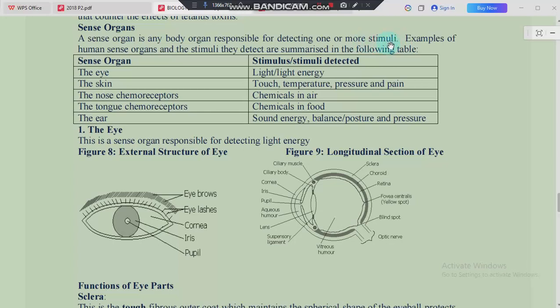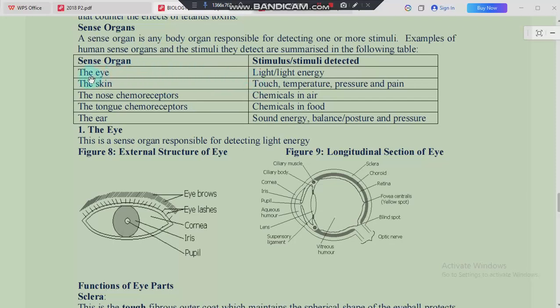A stimulus, remember we said, is anything or a change in the environment that causes the organism to react. Human beings have examples of sense organs that help to detect some stimuli. Among the sense organs that human beings have, number one, they have the eye. This eye is responsible for detecting light energy.